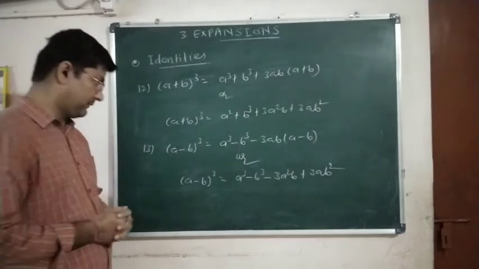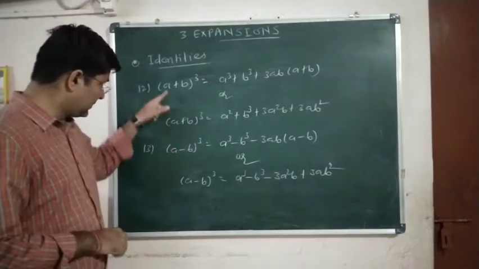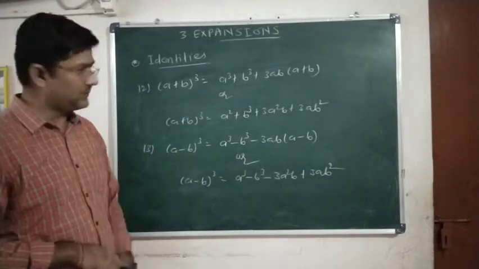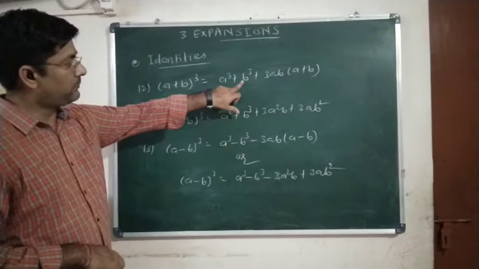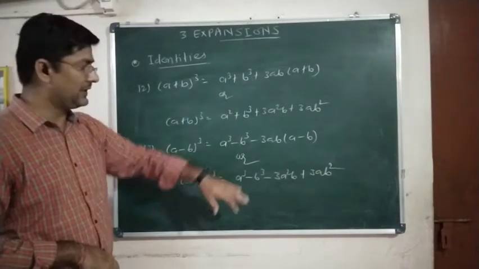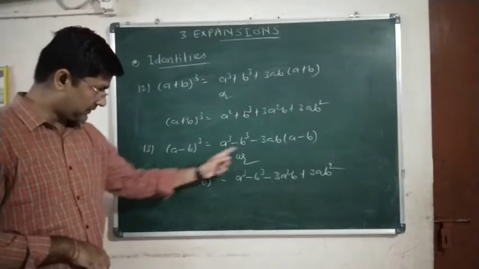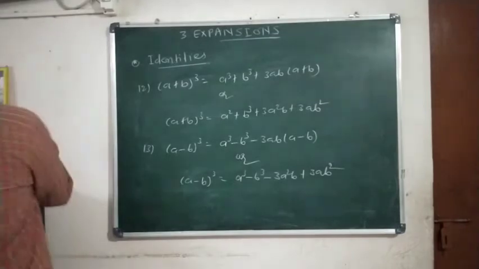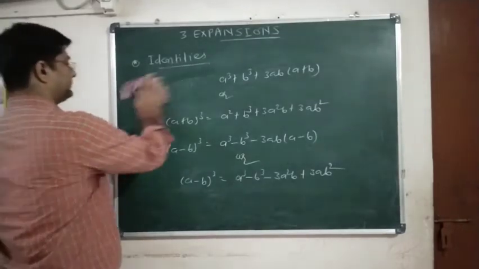Okay, so 12 and 13 we have done. Now the formula is similar, only plus b is replaced by minus b. So in place of plus b, you can put minus b and change the signs accordingly, and you will get this formula. Clear? Okay, now next formula.